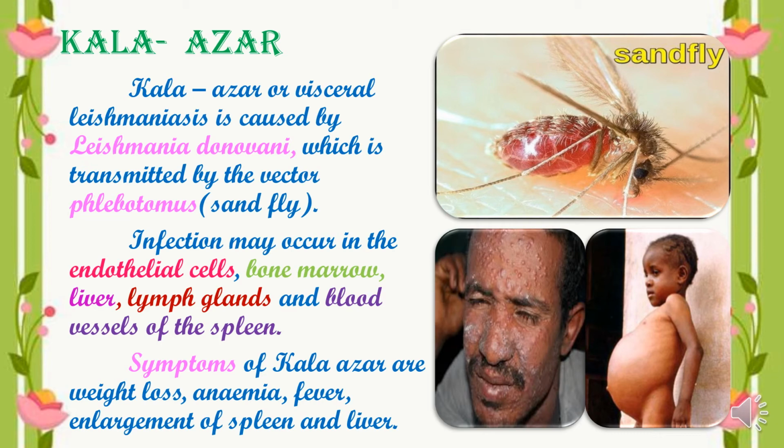And what may be the symptoms? The symptoms may be constant weight loss, anemia, fever, and enlargement of the spleen and the liver. Here you can see a patient suffering from leishmaniasis, where the child has enlargement of the liver and the spleen. As a result, the abdomen has blown up. Clear? And the man is showing the presence of a skin disorder, which is affecting the endothelial cells. The infection is affecting the endothelial cells. As a result, he has pustules on the face.